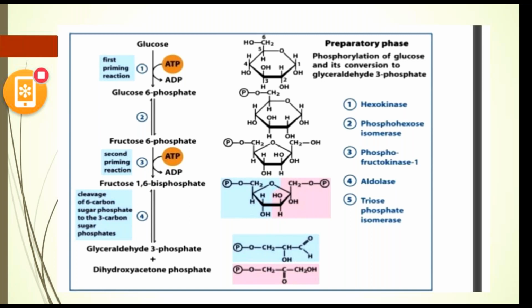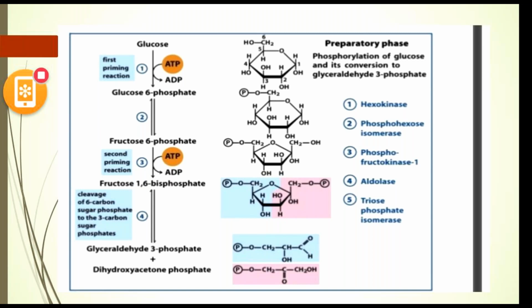Then this glucose 6-phosphate is converted to fructose 6-phosphate in the presence of phosphohexose isomerase. This process is reversible, and it is known as isomerization. This enzyme catalyzes the conversion of glucose 6-phosphate to its isomer fructose 6-phosphate.